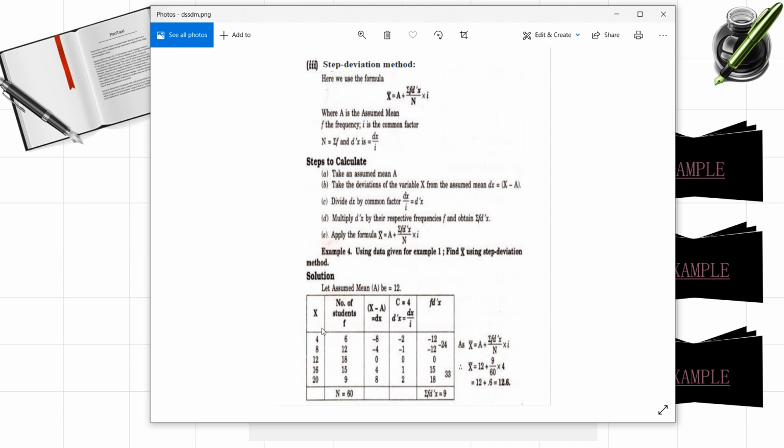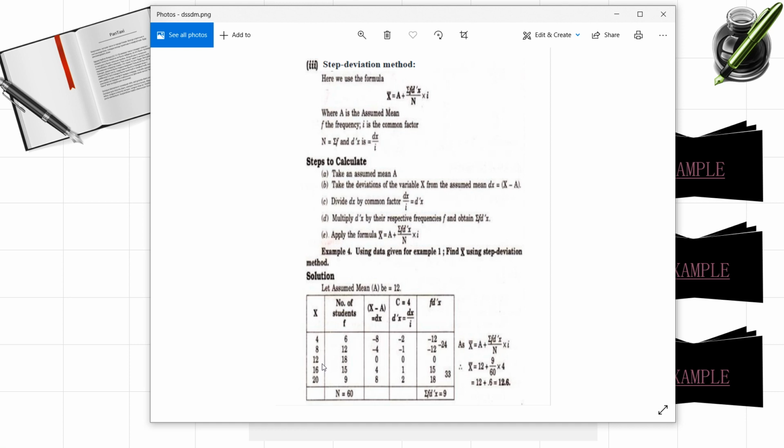And what is a here? A is the assumed mean. Generally we consider the middle value, no? So here we are going to take a as 12. There is no rule that you have to consider that only. Any value from the observations you can consider to get the answer.